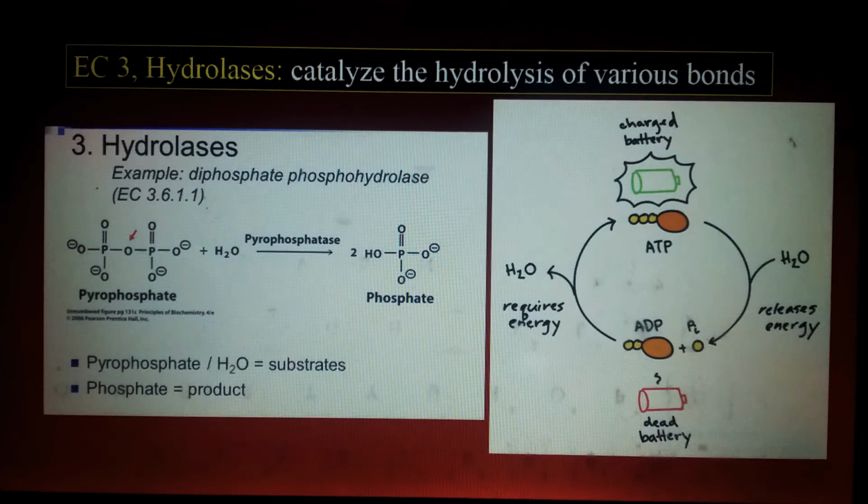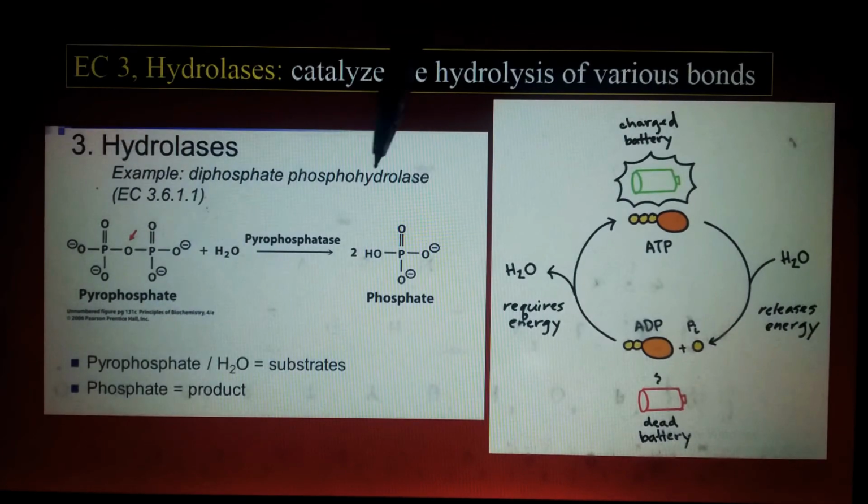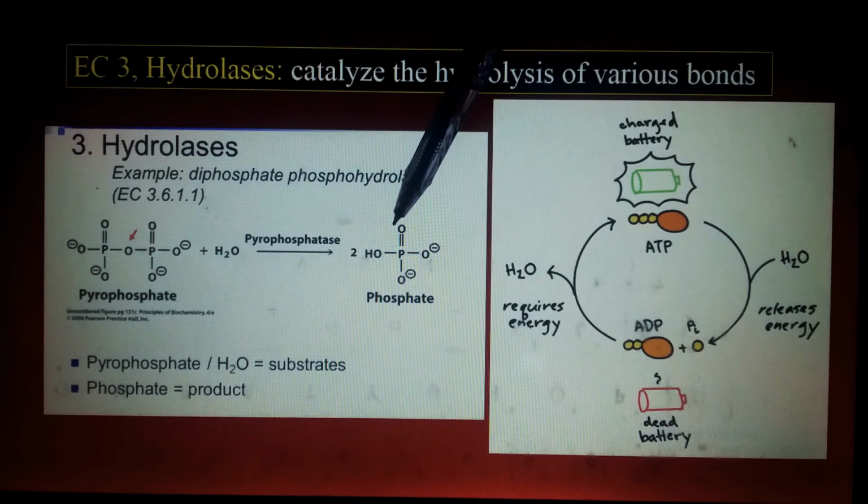Now the second is hydrolases. Hydrolases, as the name indicates, are the enzymes responsible for the hydrolysis of various bonds. I'm giving you here the example of pyrophosphate being converted into phosphate, and the enzyme responsible for hydrolysis is the pyrophosphatase enzyme. Is it clear?